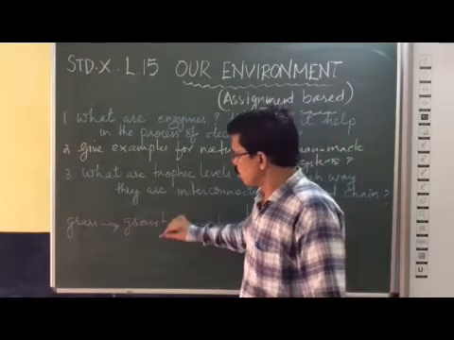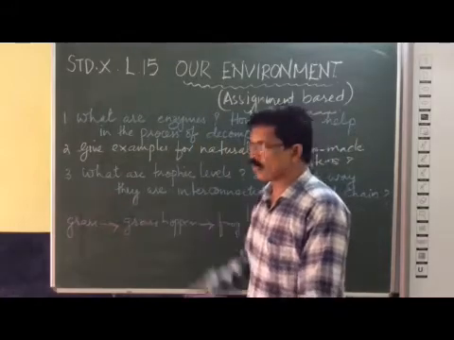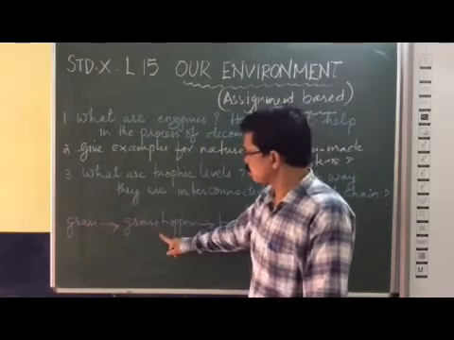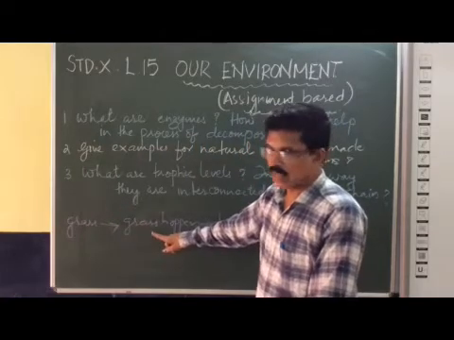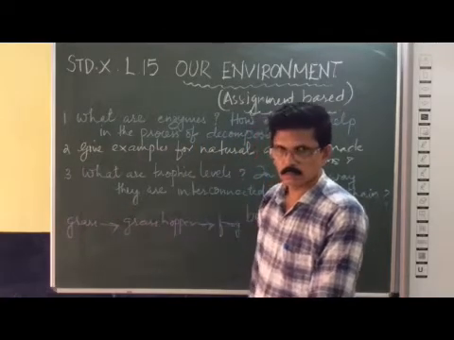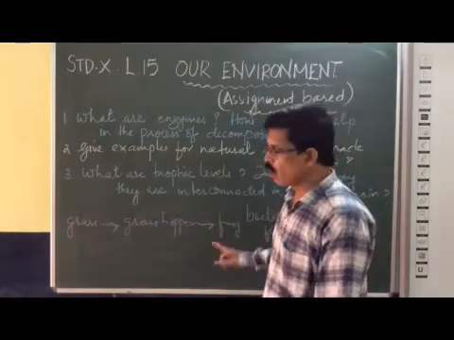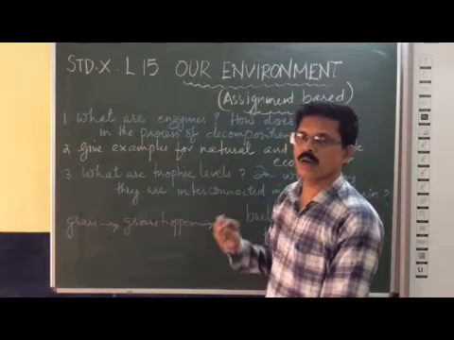They are herbivores. Grass, the producer, is the first trophic level. The second trophic level is always herbivores. These eat the grass, hence herbivores. They are the primary consumers. And here the secondary consumer comes, they are small carnivores. Secondary consumers are small carnivores.